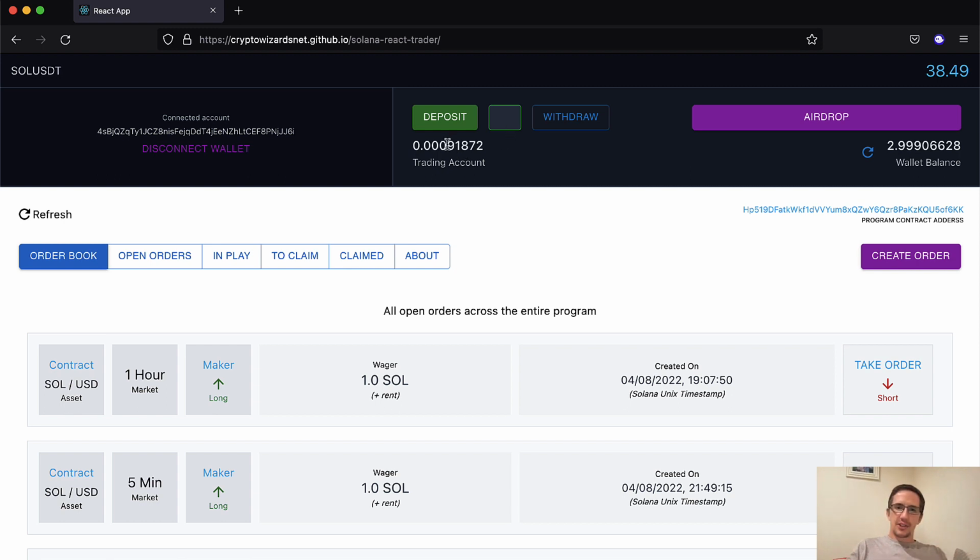Now, why is there this small balance over here? Well, this is the amount you need in for your data to be stored for your trading account and for your account to exist rent-free. So with Solana, the way it works, which is interesting for traders, is that to store data, you rent the ability to store that data. They're called accounts. So you rent that account. If you have 2 years' worth of rent in that account, it's rent-free. So it just exists. I've built this so that everything's just rent-free. The data will never go anywhere.